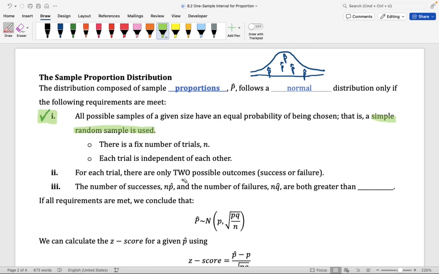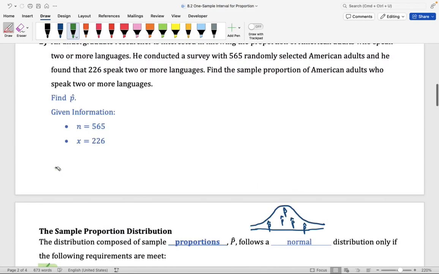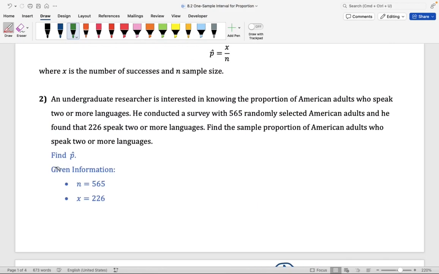The second requirement states that for each trial, there should only be two possible outcomes, success and failure. And that will be the case with all the problems that you encounter in this class, so you can assume that this is true. This is referring to the type of responses, the type of outcomes that you are getting from individuals. Okay? So for example, let's go back to this question here. Here, you only have two outcomes. One of the outcomes is that someone does speak two or more languages. The other outcome is that someone does not speak two or more languages. Okay? So in other words, the outcome is either yes or no.